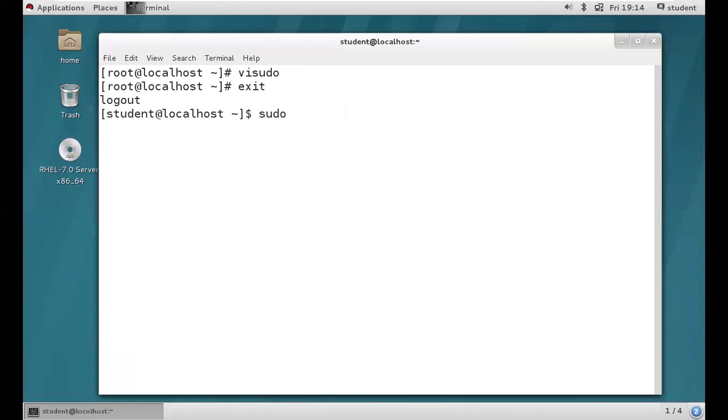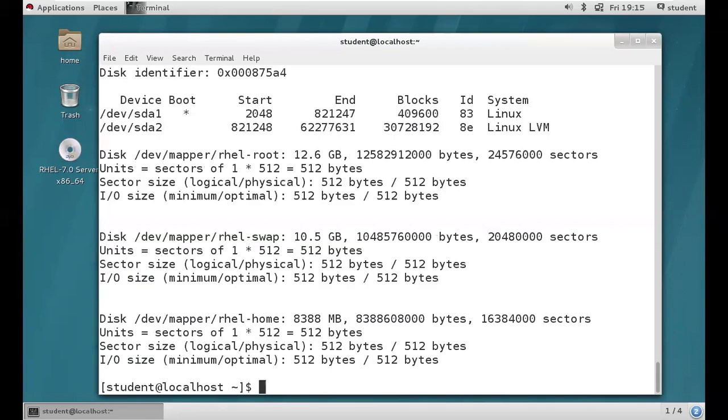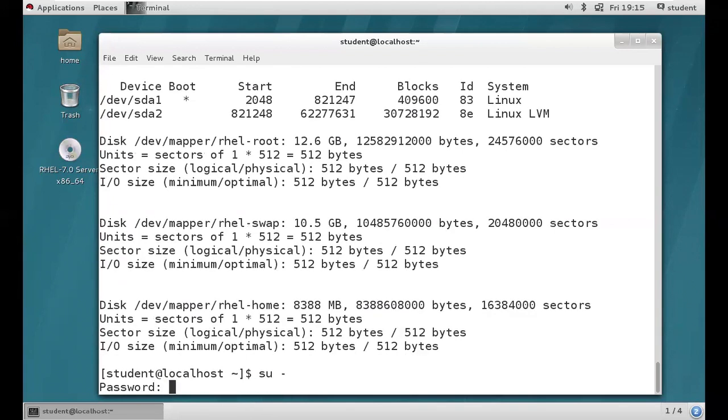So let's try to create the user. Can we? It's possible. Yes, possible. Can we delete the user? Got it now. You can execute any command apart from userdel. Any command you can execute. If you want, you can execute fdisk -l. So like this, you can avoid it. This is an interview point of question, right?